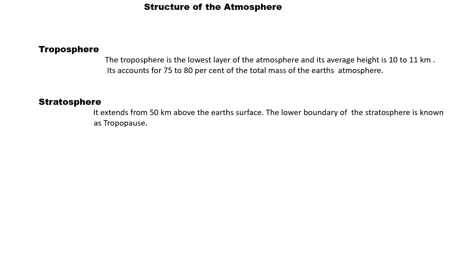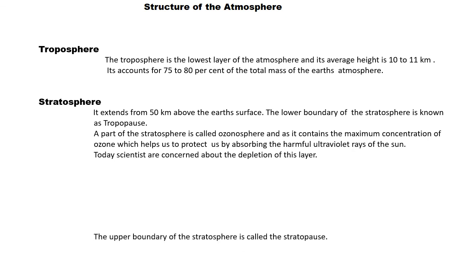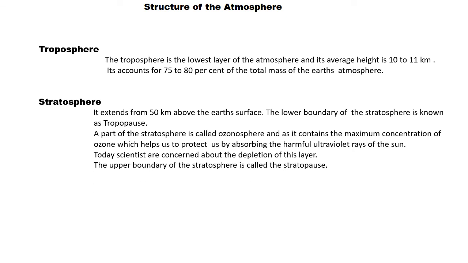Stratosphere. It extends to 50 km above the Earth's surface. The lower boundary of the stratosphere is known as the tropopause. A part of the stratosphere contains the maximum concentration of ozone, which protects us by absorbing the harmful ultraviolet rays of the sun. Today, scientists are concerned about the depletion of this layer. The upper boundary of the stratosphere is called the stratopause.